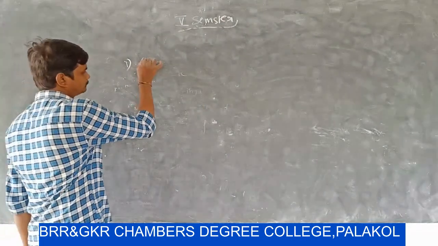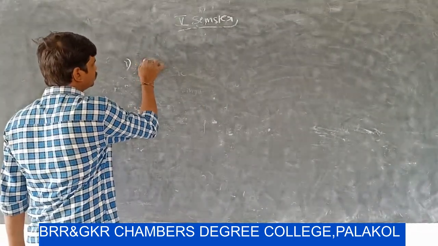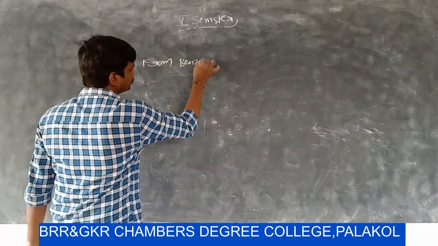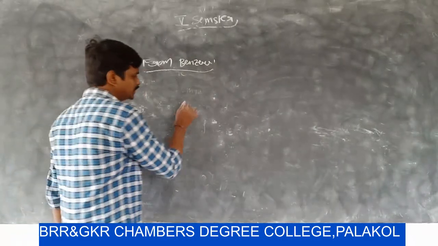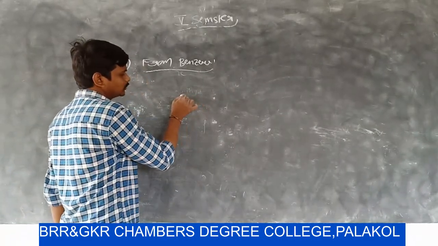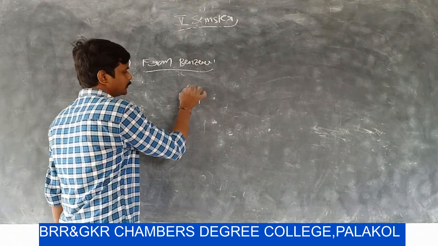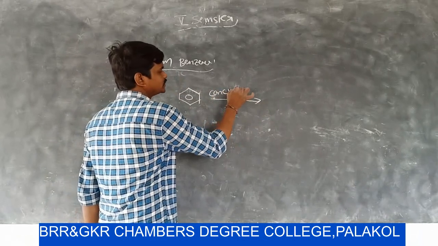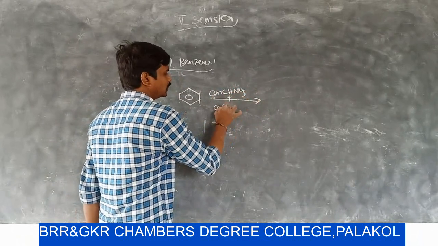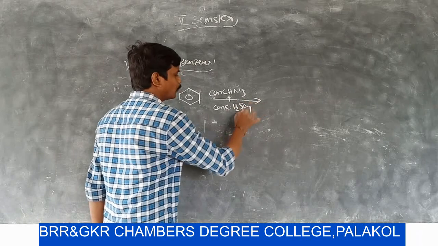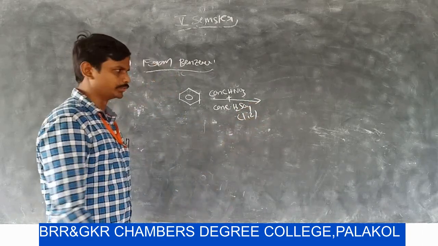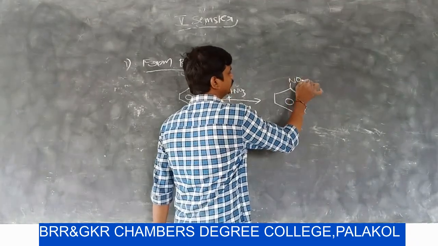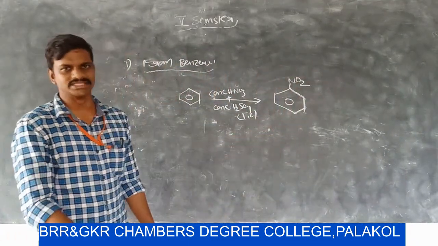In the laboratory, you can prepare nitrohydrocarbon from benzene by doing nitration using concentrated HNO3 and concentrated H2SO4. Benzene is reacted with concentrated HNO3 and concentrated H2SO4 in a 1:2 molar ratio. Then it introduces an NO2 group to the benzene ring.